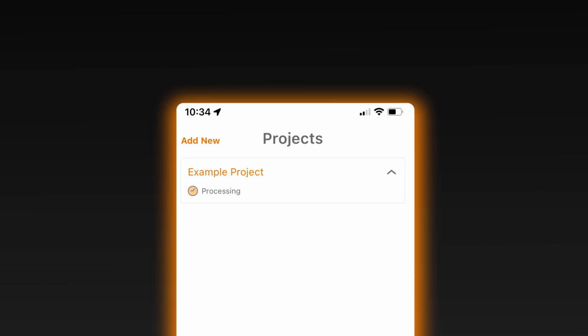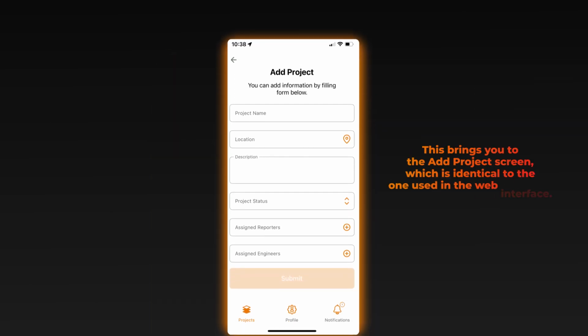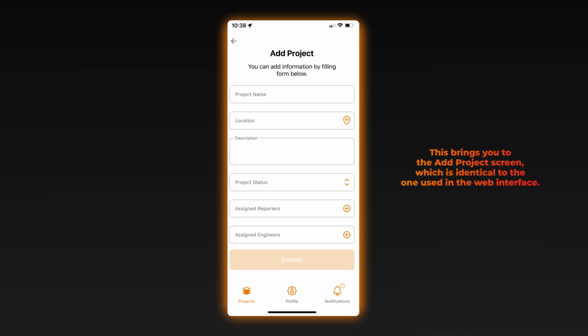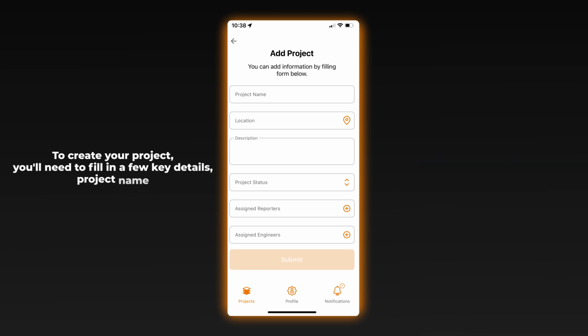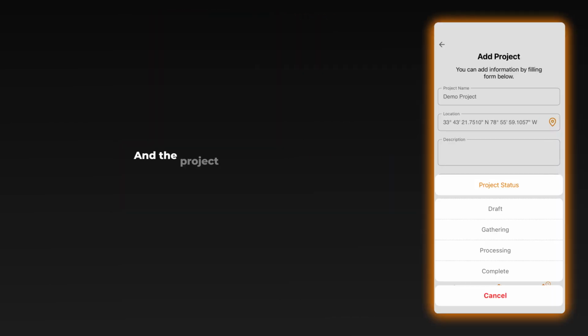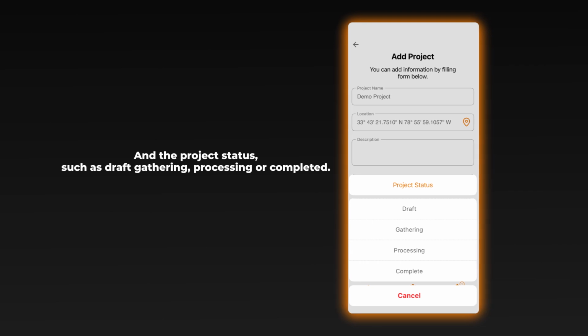To start a new project in the field, tap the Add New button at the top of the project screen. This brings you to the Add Project screen, which is identical to the one used in the web interface. To create your project, you'll need to fill in a few key details: project name, a location, which you can set by dropping a pin on the map, and the project status, such as draft, gathering, processing, or completed.